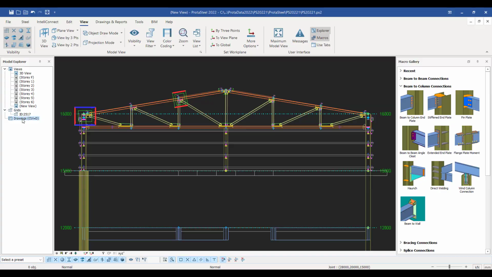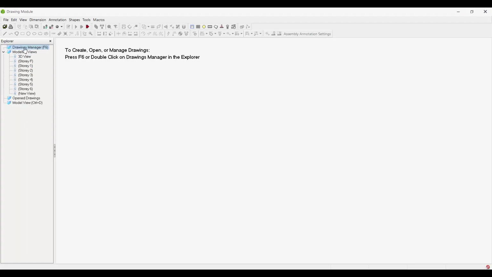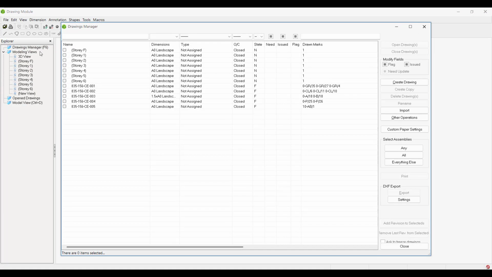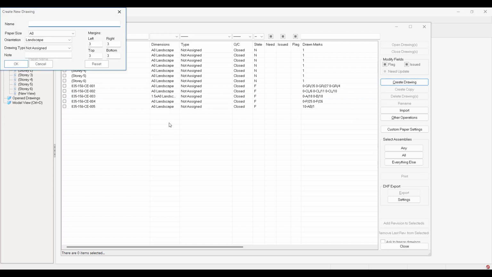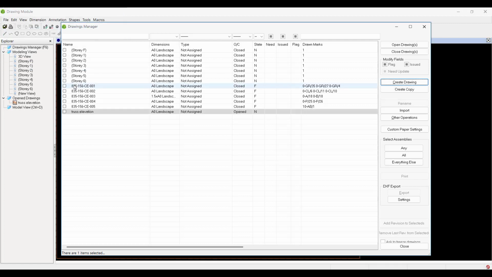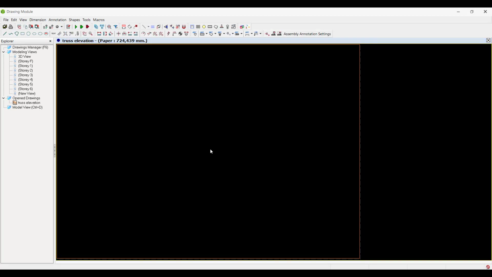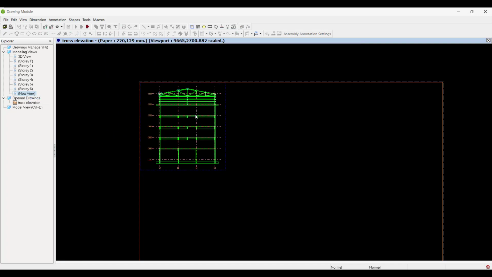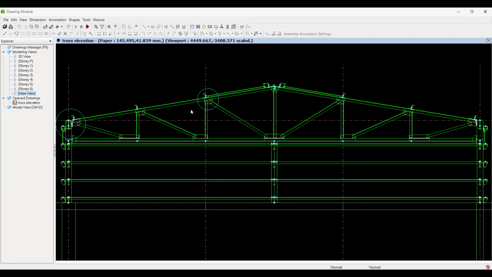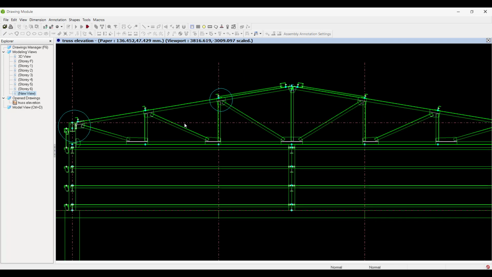And what I can then do is come into the drawings here, and I'm going to come to my drawing manager, and I can create a drawing. So let's just call this truss elevation. Okay. If I hit OK, you can see that that truss has been established there. And if I just close this down, I can then just come and drag that view and create a viewport within the model. So you can see this truss elevation has been established here.